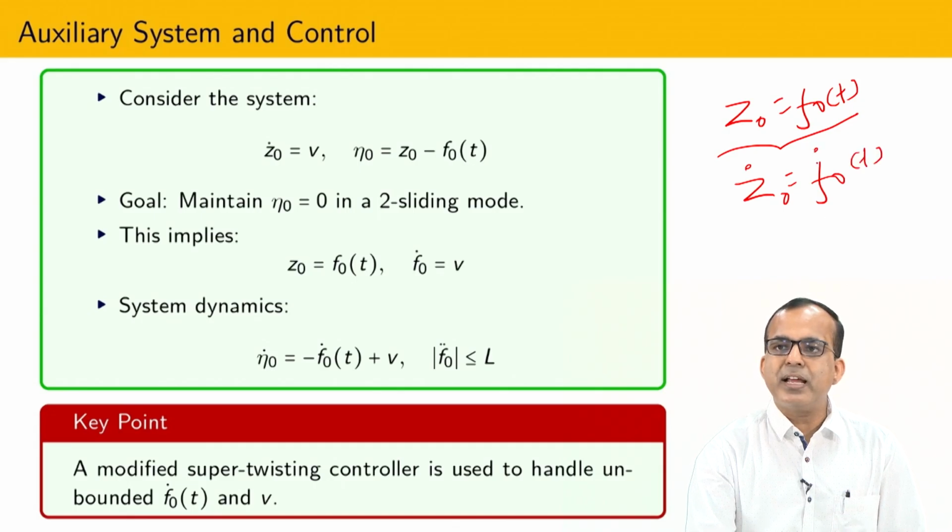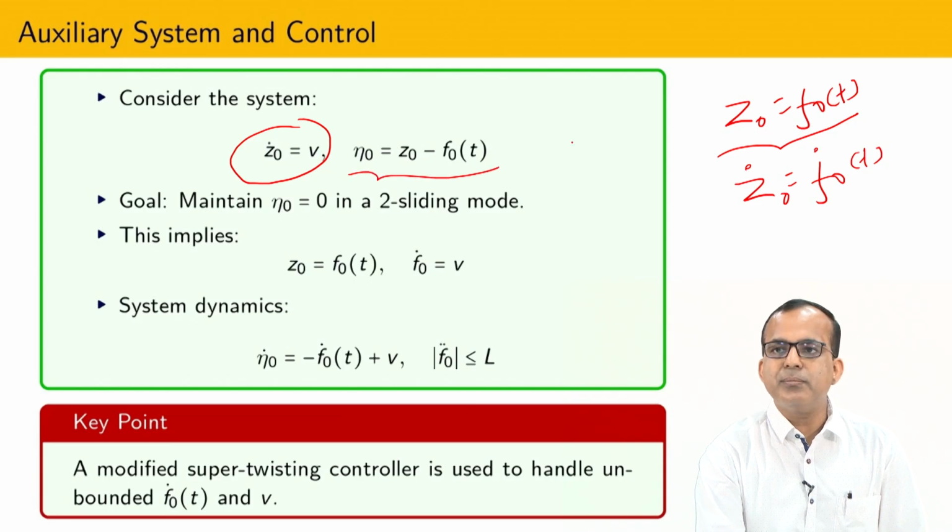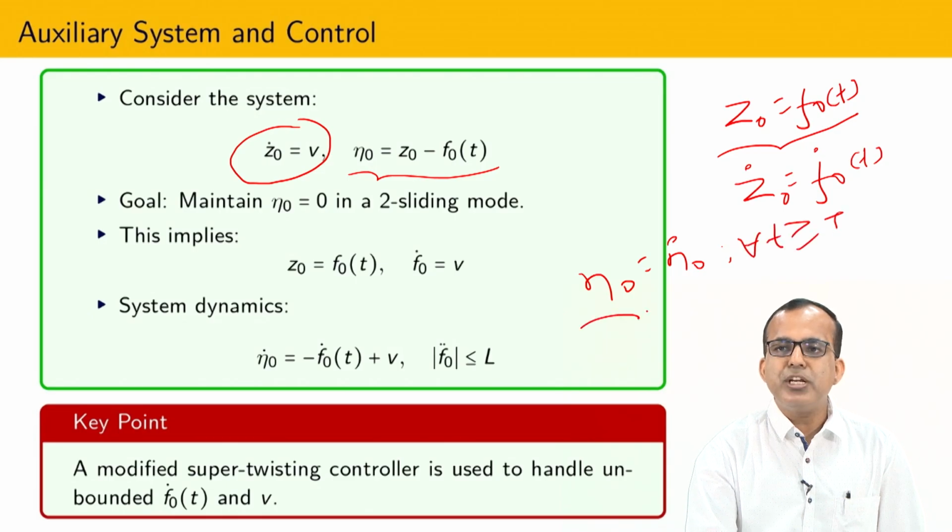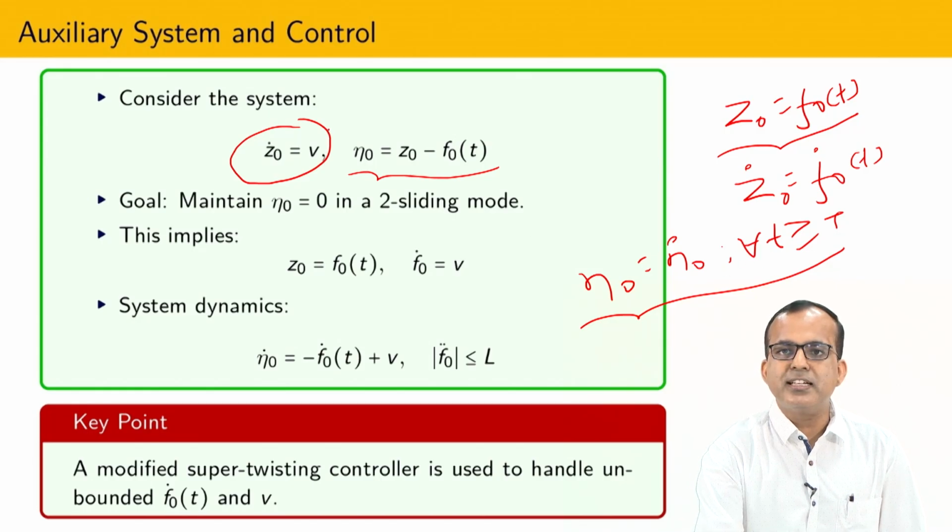For that, you can see here that I have developed a first order system z0 dot equals v. I am going to define eta 0 as the difference between z0 and f0. Now I have to maintain second order sliding across eta 0. What is the meaning of second order sliding mode control? It means that eta 0 equals 0 as well as eta 0 dot equals 0 in some finite time t equals T. That is the meaning of second order sliding mode control. Obviously, in this process I have to design this signal v so that it follows the property of Filippov solution.